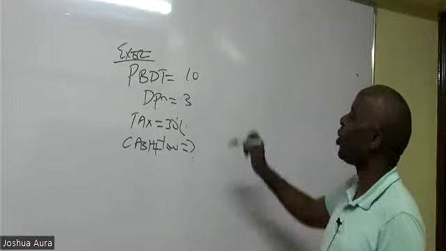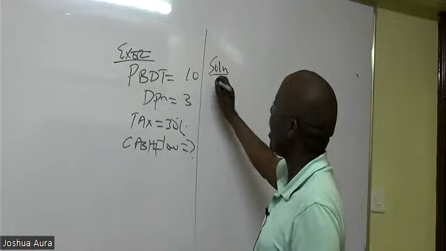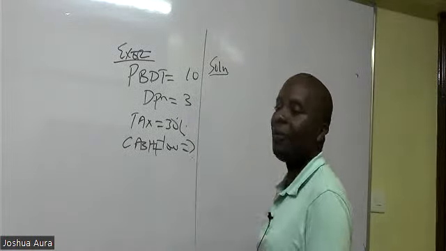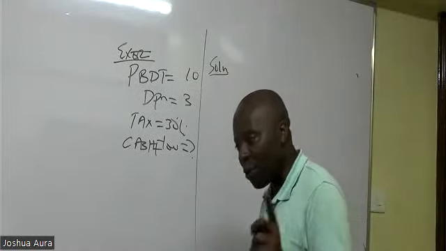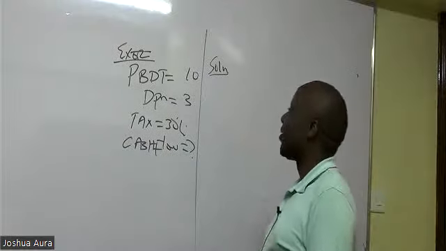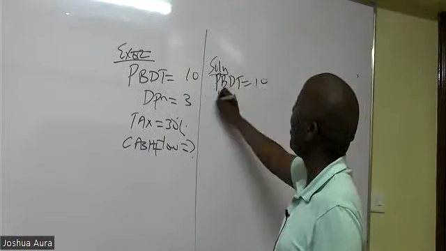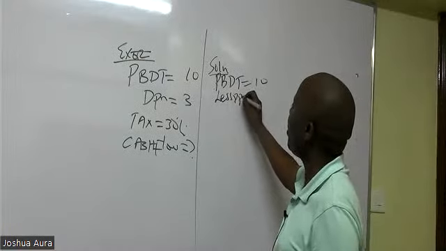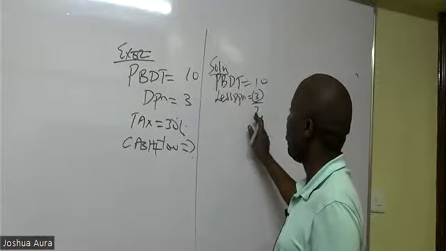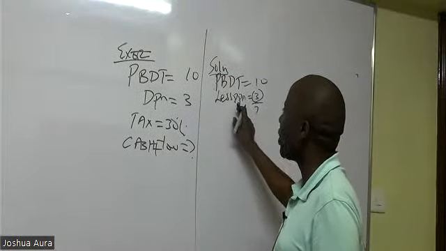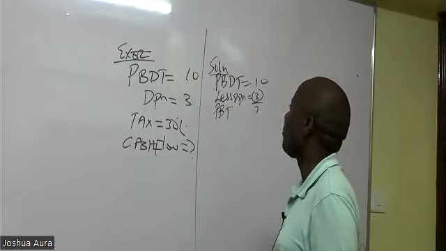Great. So solution. Because they want me to get cash flow, I have to endeavor to get profit after tax. The first thing I need to do is to get profit after tax. So how do we do this? It is profit before depreciation and tax of 10. We say less depreciation of 3, which will end up giving me 7. What name do we give to this 7? It's simply depreciation that has been removed here. So this will be profit before tax, which is 7.